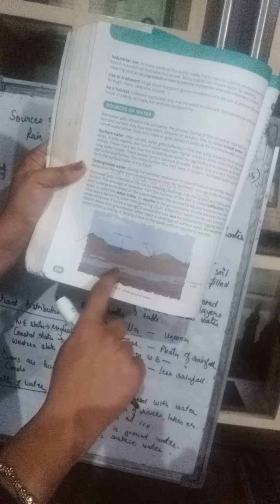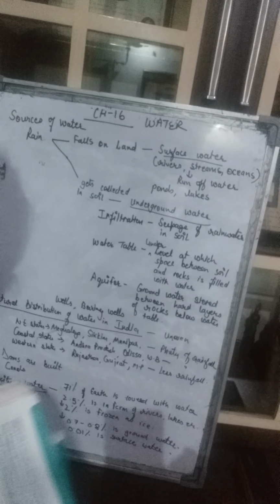Under the soil, the level where the water gets accumulated is called the water table. And the water present under this level between the hard layers of rocks is called aquifer. Got it? So this is water table, this is aquifer.